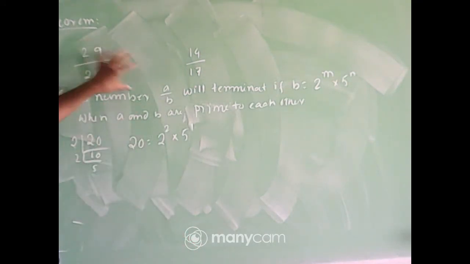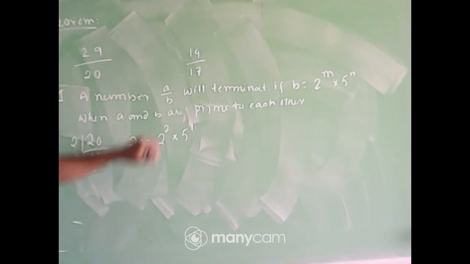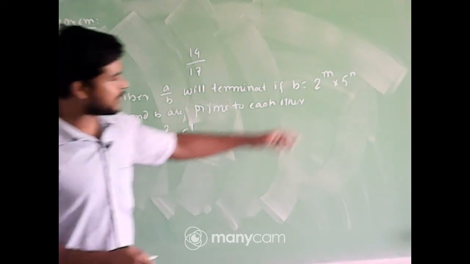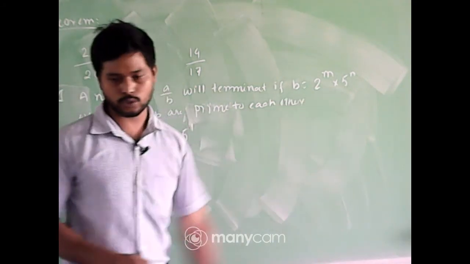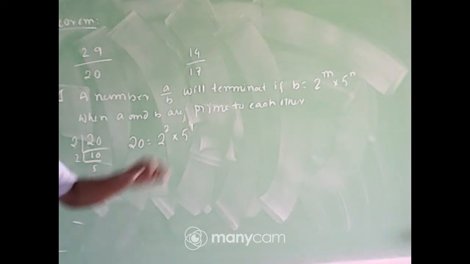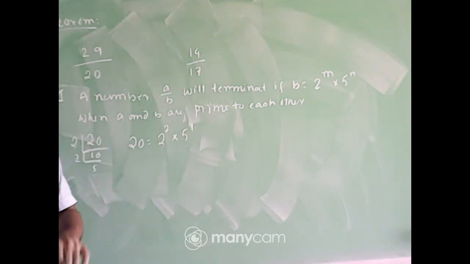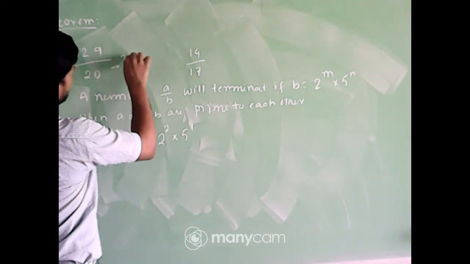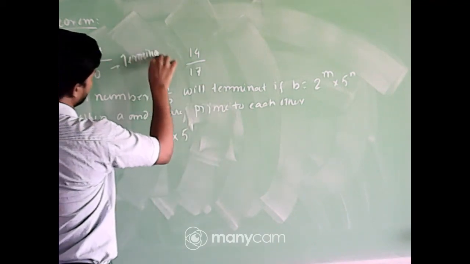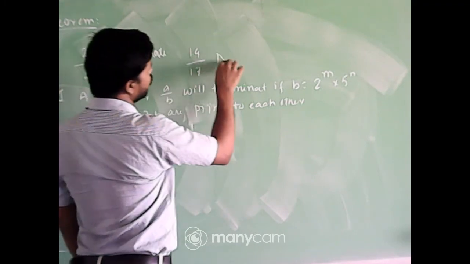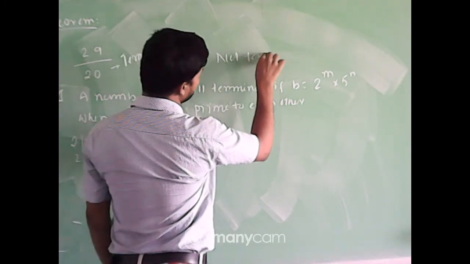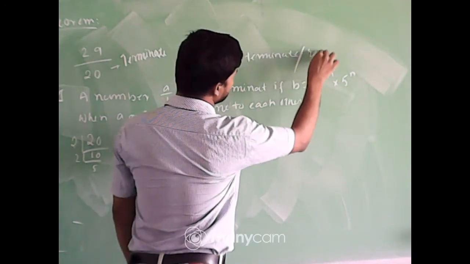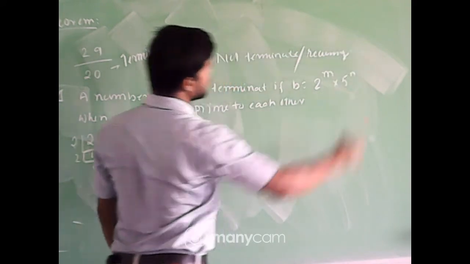And look here, 17. We cannot represent 17 in the form of 2 to the power m into 5 to the power n. So this number will be a non-terminating number. That means this number will be a recurring number. So this number will terminate and this number will not terminate, or it is recurring.